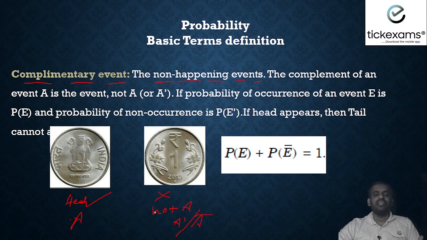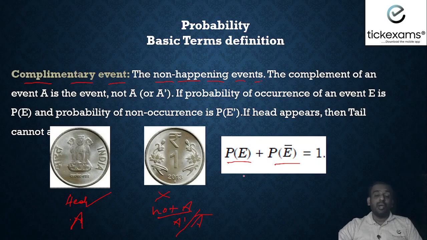So in tossing a coin, if head is appearing and we take this as event A, then the complementary event is tail, which is not A. Not A means basically not head. And one more important thing about complementary events is that together they add up to 1.